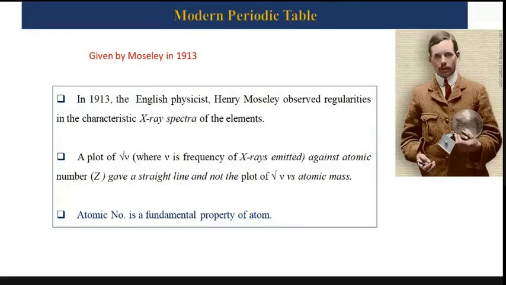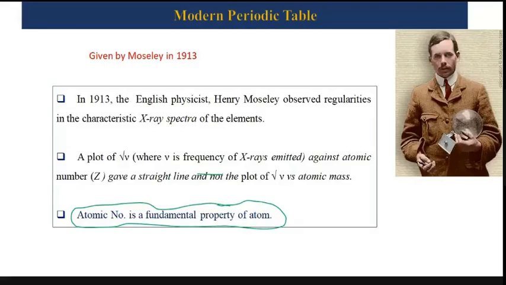The last point I have written here, see, atomic number is a fundamental property of an atom rather than atomic mass. So if you go back to Dobereiner, it was based on atomic mass. Later on, the law of octaves, then Lothar Meyer, and then Mendeleev.